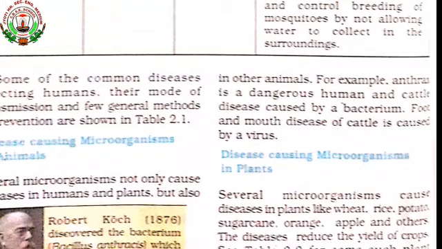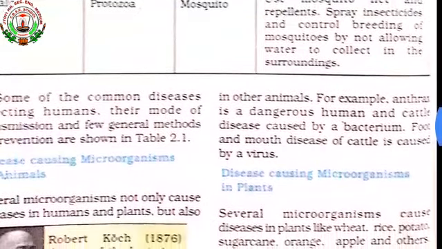For example, anthrax is a dangerous human and cattle disease, and it is caused by a bacterium, and foot and mouth disease of cattle is caused by a virus.